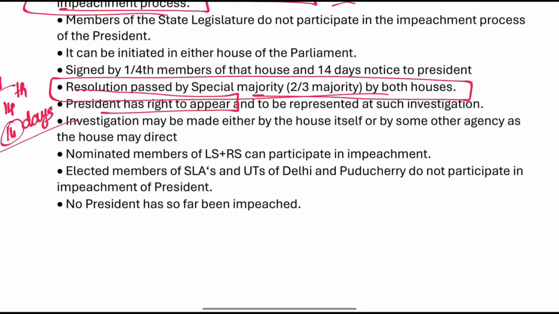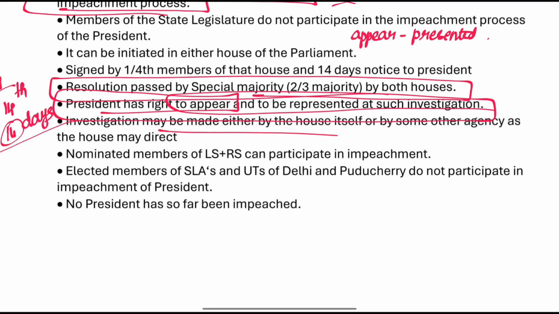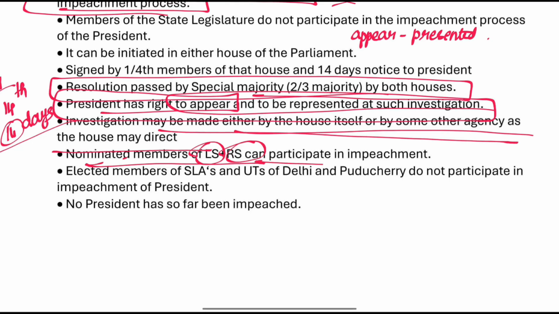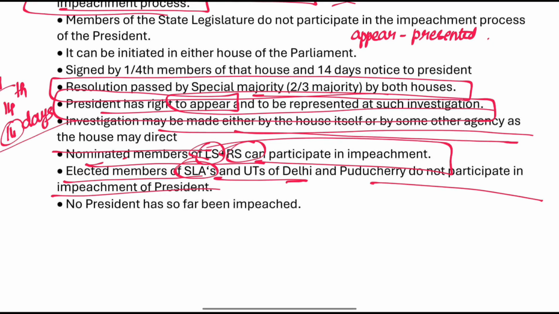The president has the right to appear and to be represented at such investigation. The investigation is by either house itself or some agency which is nominated by the house. Nominated members of the Lok Sabha and Rajya Sabha can participate in the impeachment process. Elected members of the state legislative assemblies and the union territories do not participate. No president has been impeached so far.